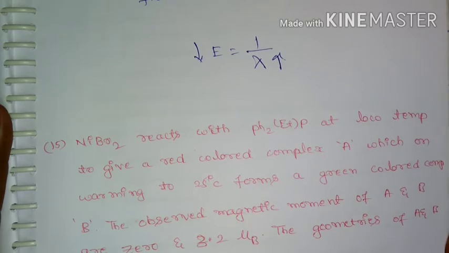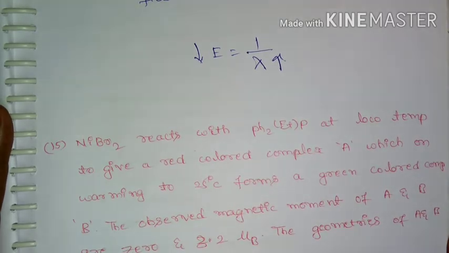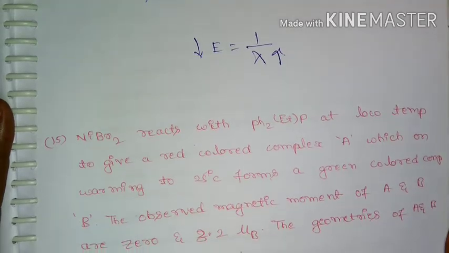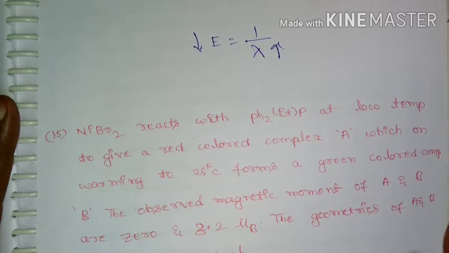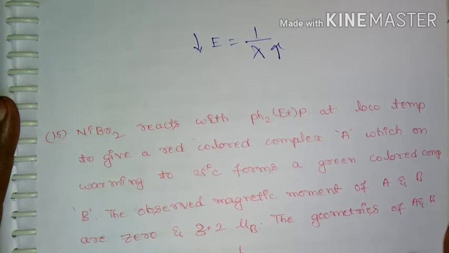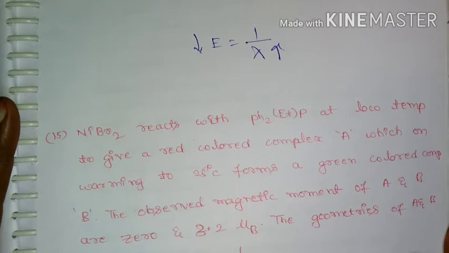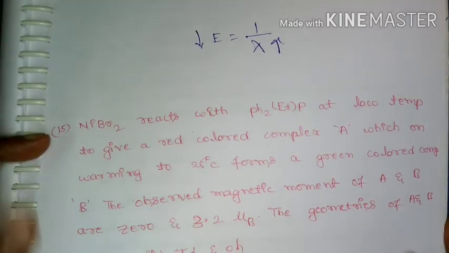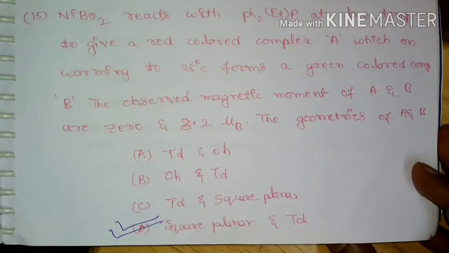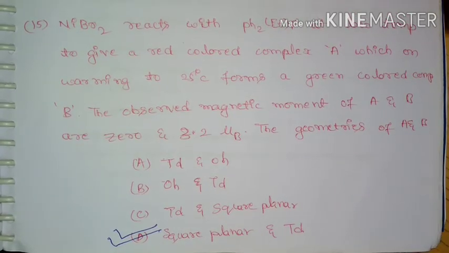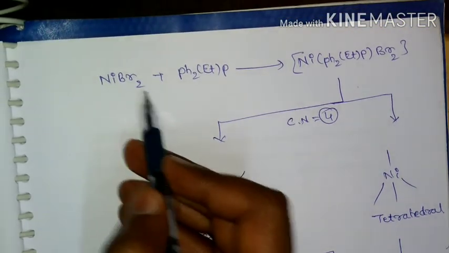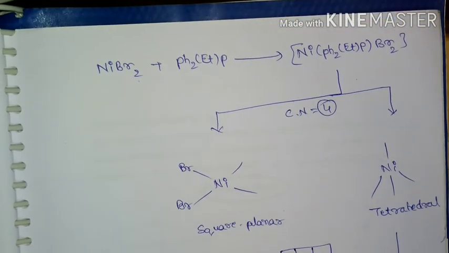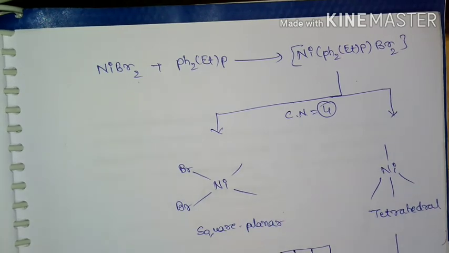And the next question is, nickel bromide reacts with a phosphine at low temperature to give a red colored complex A, which on warming to 25 degrees forms a green colored complex B. The observed magnetic moments of A and B are 0 and 3.2 Bohr magnetons. The geometries of A and B, the correct answer is square planar and tetrahedral. So here is the explanation. Nickel bromide will react with this phosphine and form a complex of coordination number 4.